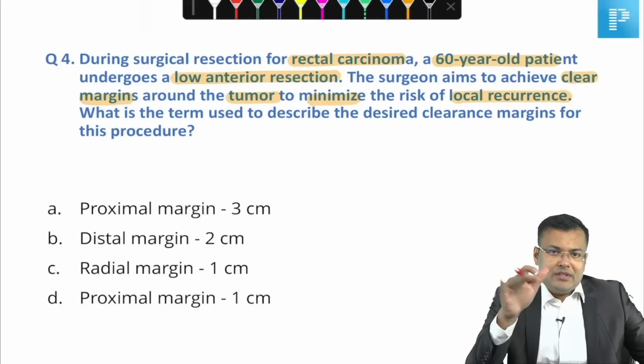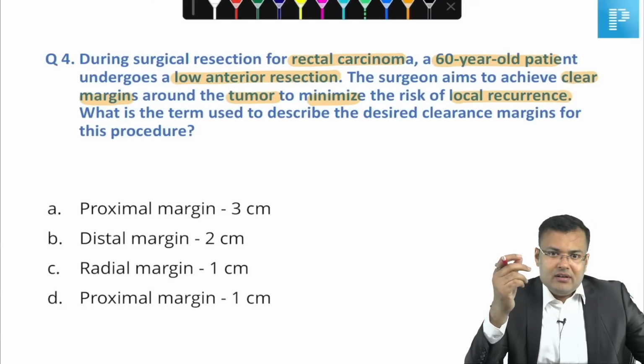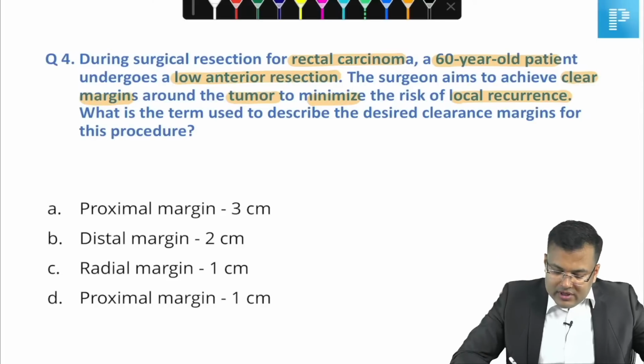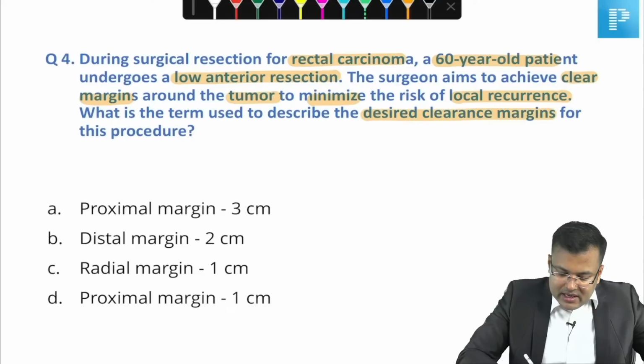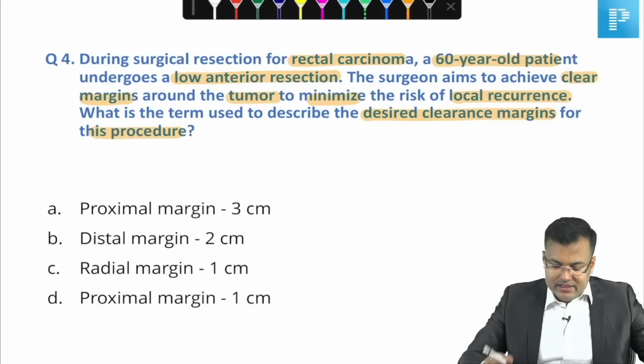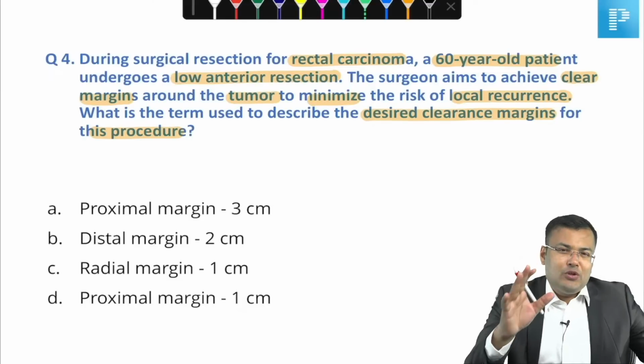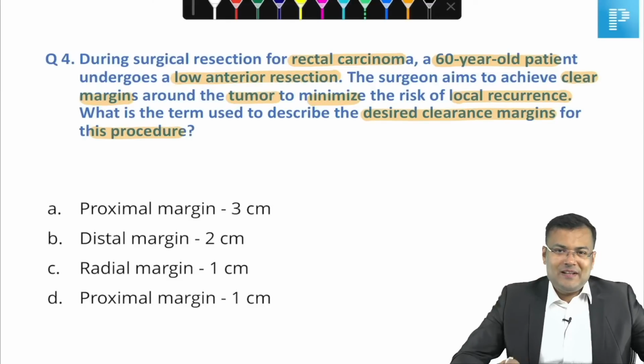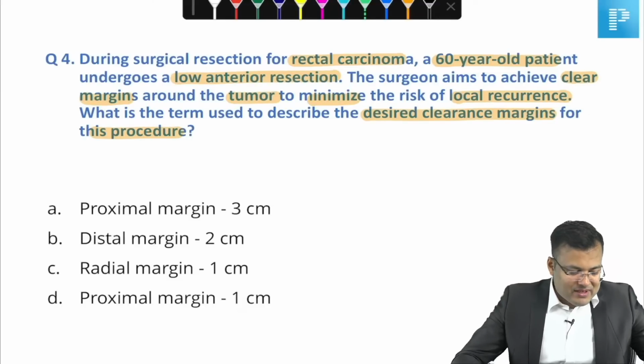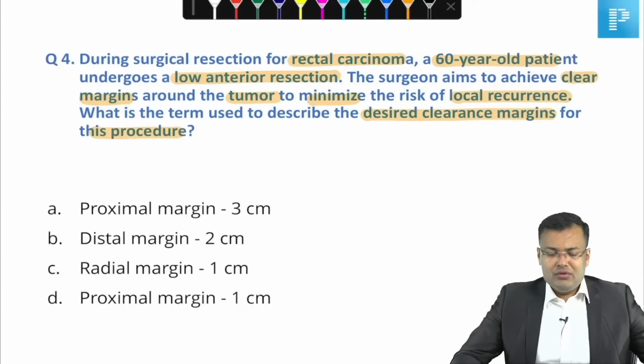So we perform circumferential dissection. What is the term used to describe the desired clearance margin for this procedure? I know that all of you know the answer correctly.